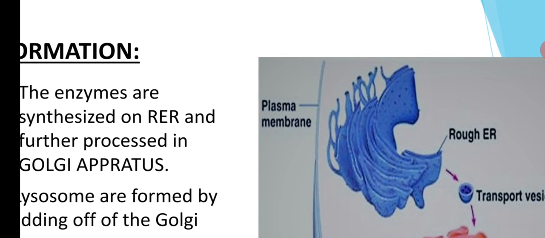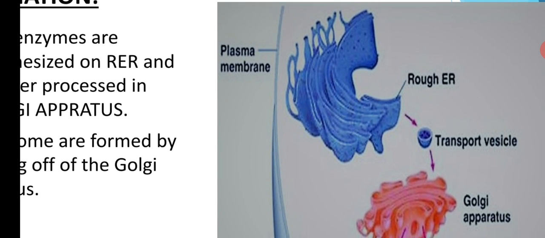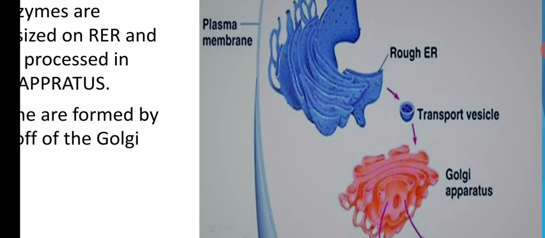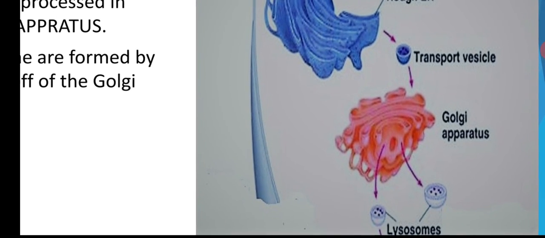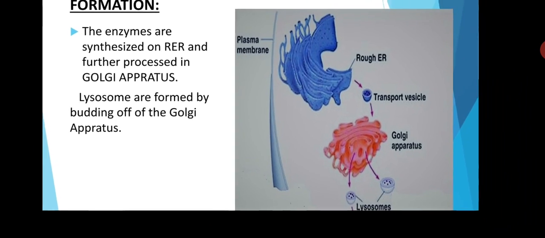This is the rough endoplasmic reticulum, and in the rough endoplasmic reticulum enzymes are synthesized. Now these enzymes are transported to Golgi apparatus by transport vesicle. Clear? These enzymes are transported to Golgi apparatus by transport vesicles. Now the lysosome arises from the Golgi apparatus.